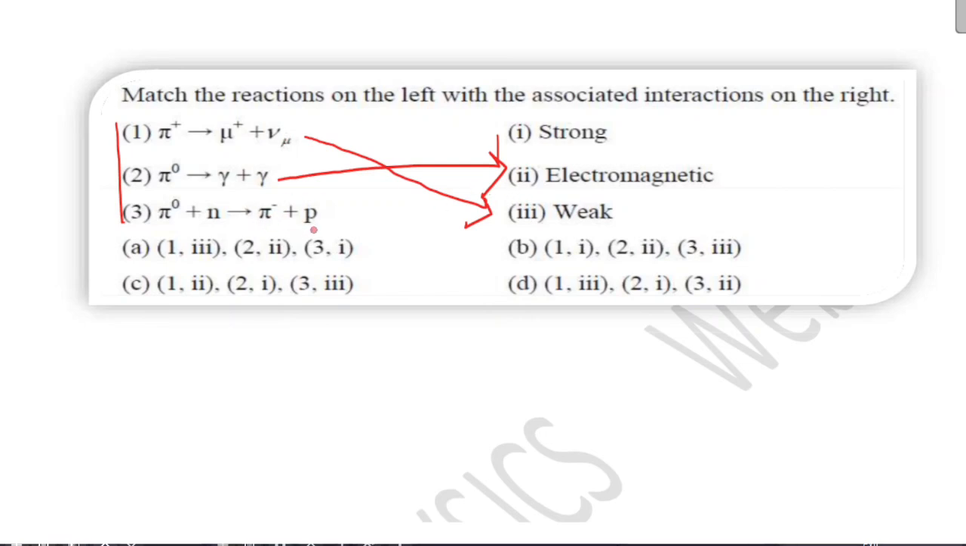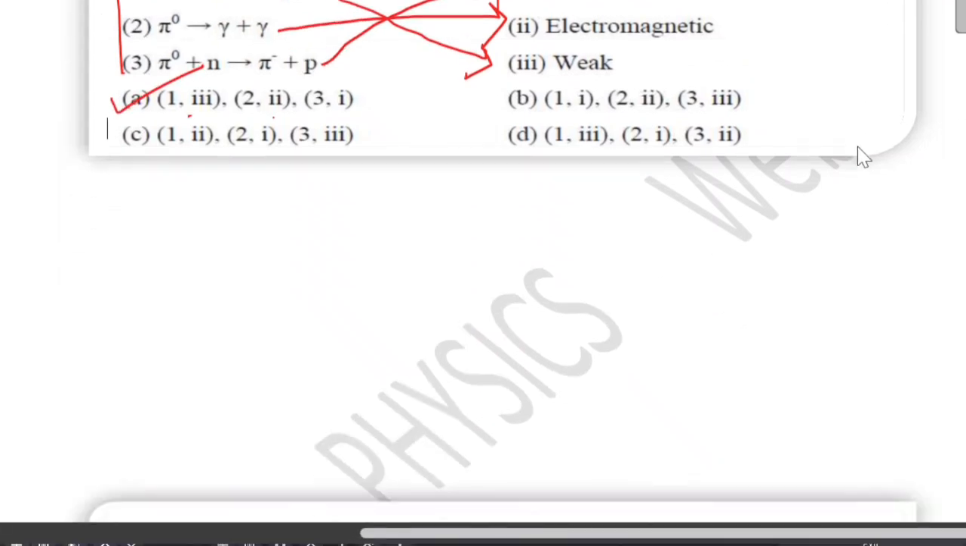Then for the third one, if there are mesons or pions, then this will be a strong reaction. So you can check the options here: 1, 3, 2, 2, and 3, 1. So this is your correct option, option A.